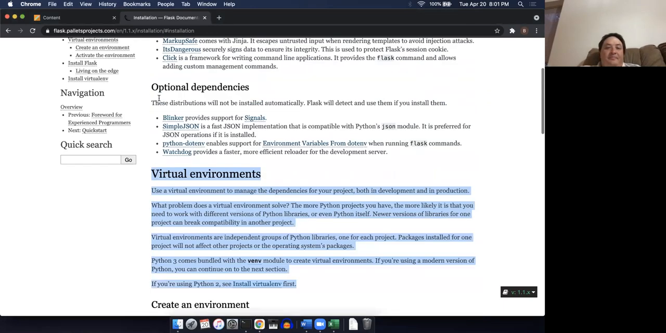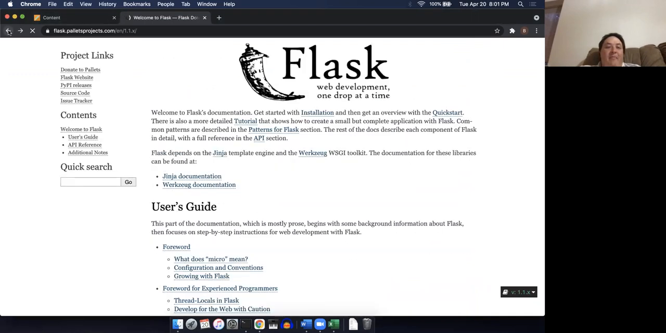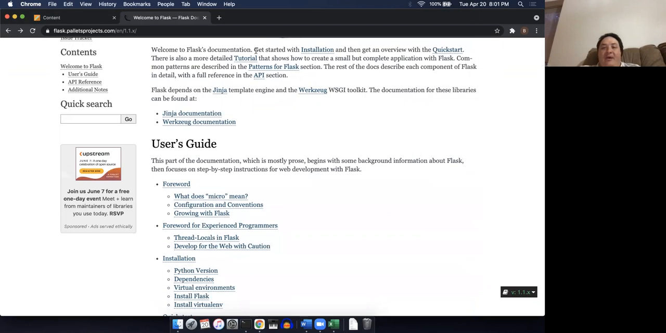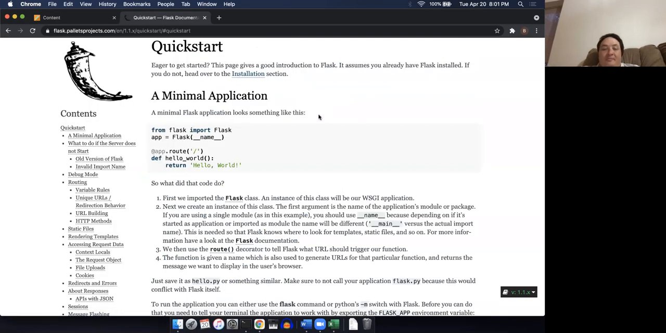I am going to go back to the main page here of the Flask documentation. Right after get started with installation, it says get an overview with the quick start. So I'm going to click on the quick start. You will see that this assumes that you have Flask installed, but it says a minimal Flask application looks something like this. So this is what we're going to do. We're going to actually type this in.